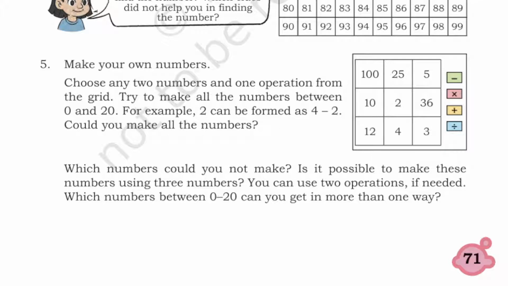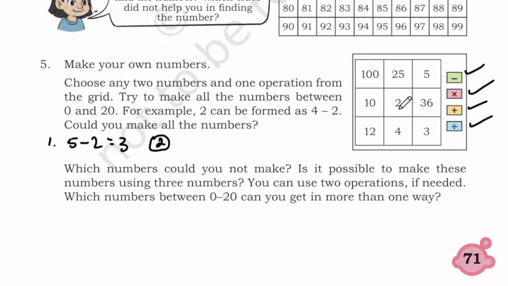Let's do this. Okay, there is no space here, I'll do it here. First let me do small things. We have a minus symbol, multiplication, addition, and division. So we can try all the things. First, 5 minus 2, which is equal to 3.